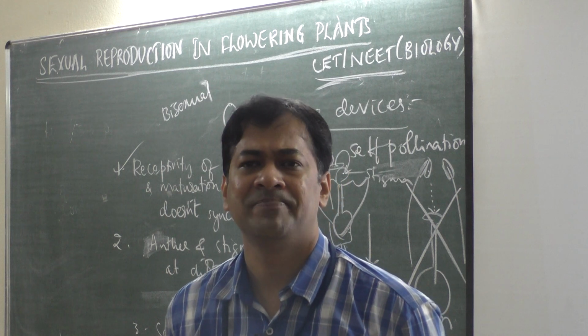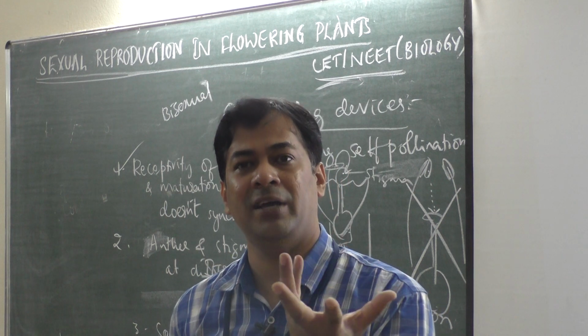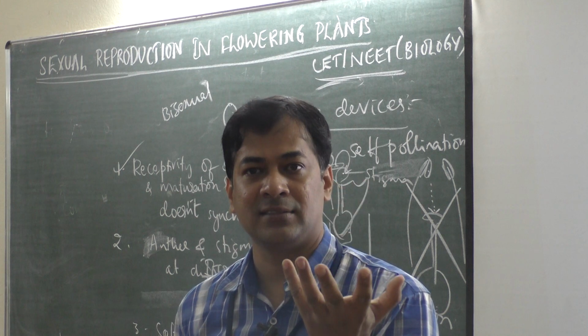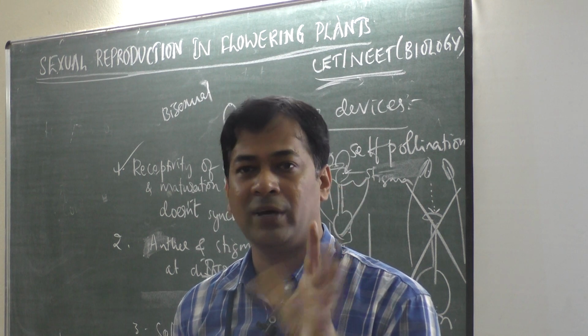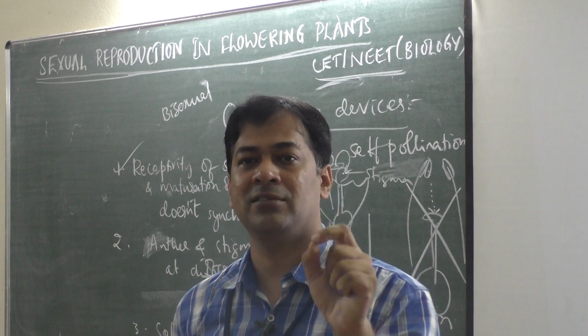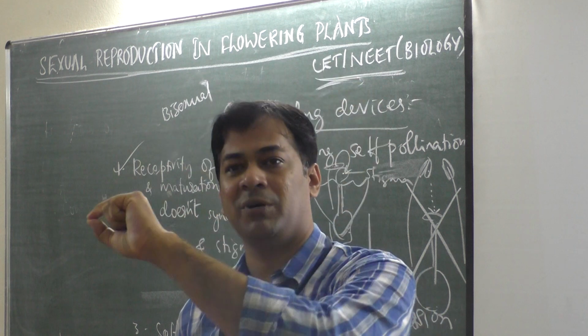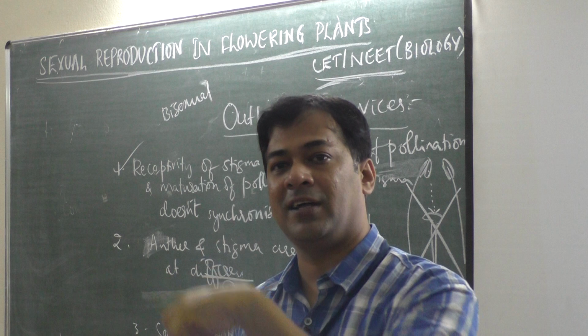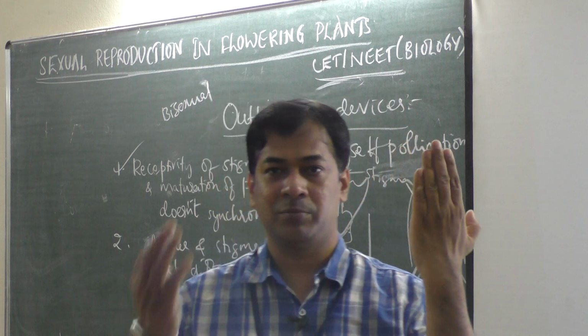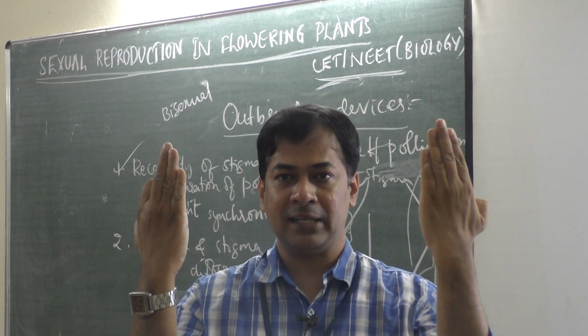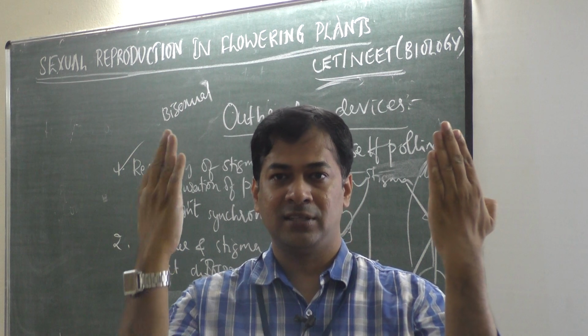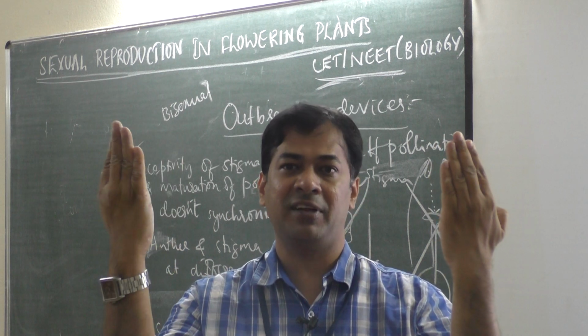Because see, the plant itself has only male flowers. That means it has only anthers, no stigma, no gynoecium. Then pollen grains of that plant should definitely fall on the stigma of another plant where the female flower is there. Two plants, suppose plant A and plant B. Plant A has only male flowers, only anthers. Plant B has gynoecium, female flowers only.